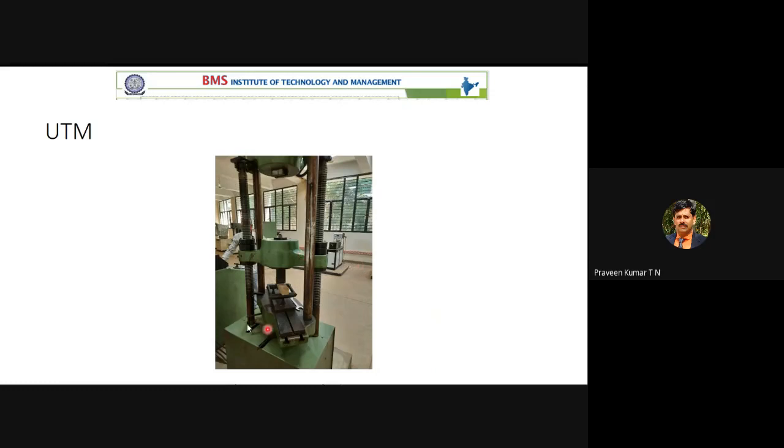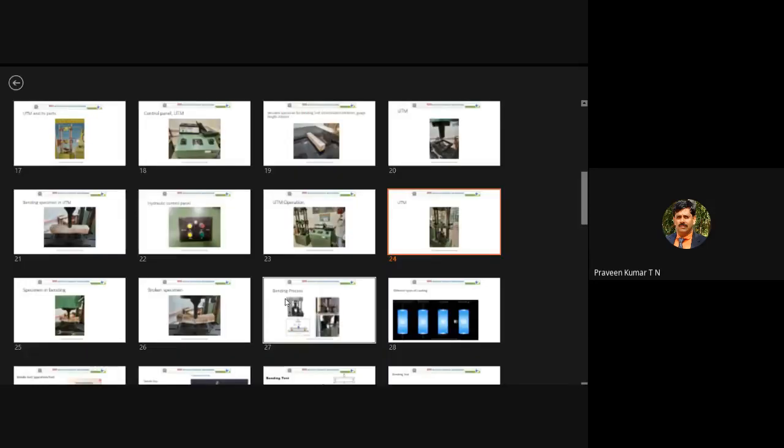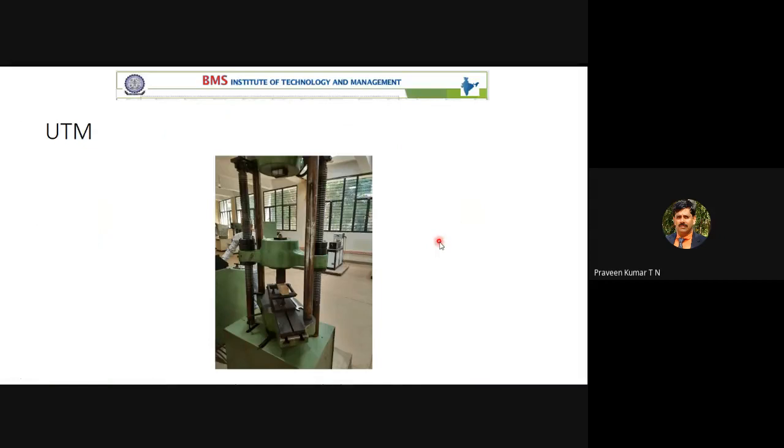You can see here the specimen is already mounted. During the conduction of the test, I have taken photos at different intermediate states, because all things cannot be clearly understood just by seeing a five minute video. The specimen is already mounted here in the special attachment, which is the bending attachment. One minute, moving to some other model.